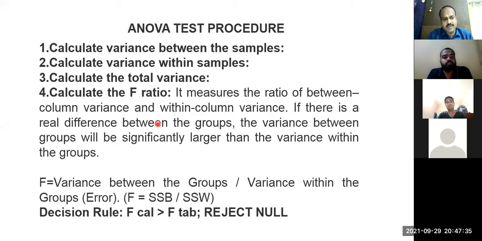So this is the procedure for ANOVA. You calculate the variance between the samples and the variance within the samples. You remember in repeatability and reproducibility, what is repeatability? The variation within the batch. What is reproducibility? The variation between the batches, or variation within the appraiser and variation between the appraisers. Generally, we use standard deviation. Now we are using variance. What is variance? Variance is the square of the standard deviation.